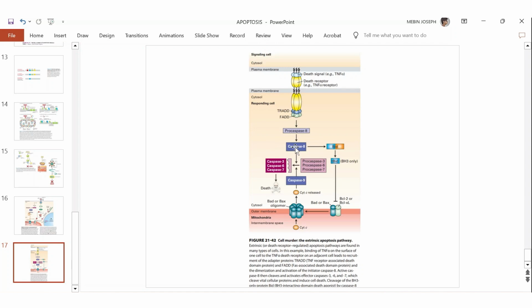And you know that the initiator caspase cleaves the pro domain of all the effector caspases. Here you can see all three are mentioned, caspase 3, 6, 7, all are effector caspases. So this initiator caspase 8 cleaves the pro domain of all the effector caspases, and it leads to cell death. You know that caspase 3, 6, and 7 will go and cleave all the cellular protein substrates, and it will kill the cell. Clear.